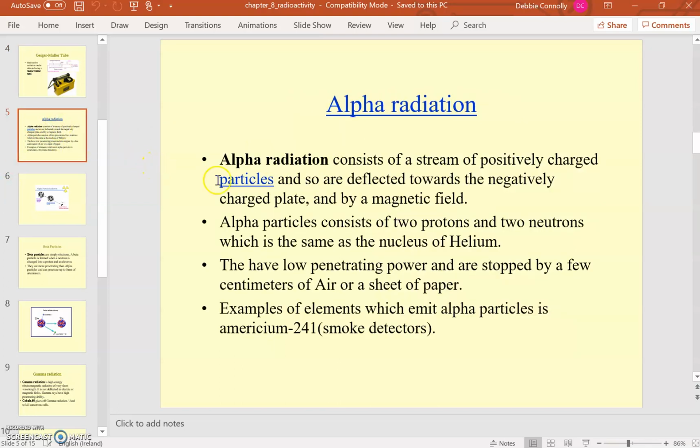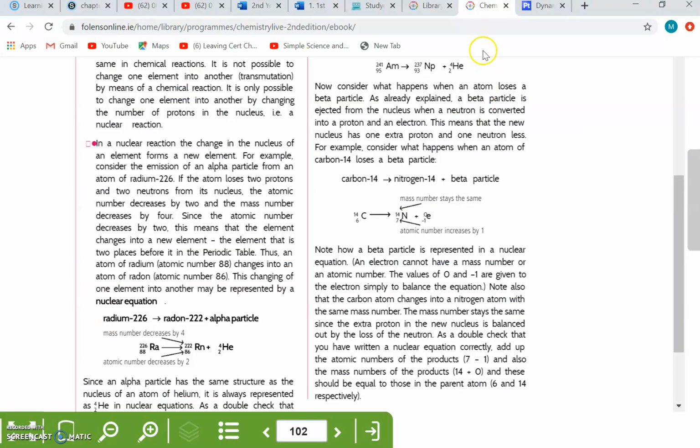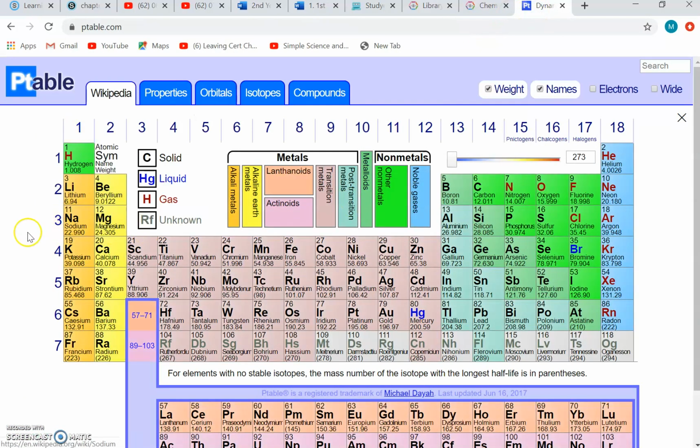So basically, an alpha particle is a helium nucleus. If we look at our periodic table and we see helium, you can see there it's 4, 2. Its atomic number is 2, its mass number is 4. What that means is its atomic number tells you the number of protons, which is 2, and the number of electrons, which is 2, and then the mass number tells you protons and neutrons, so it also has 4 minus 2, 2 neutrons. So a helium atom has 2 electrons, 2 protons, 2 neutrons.